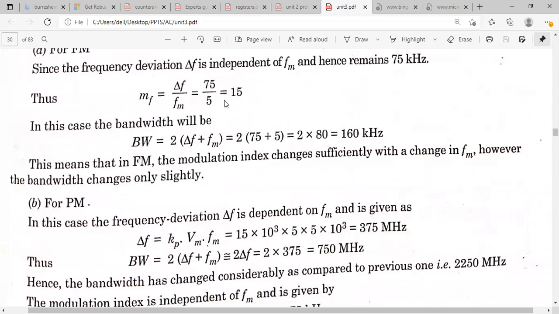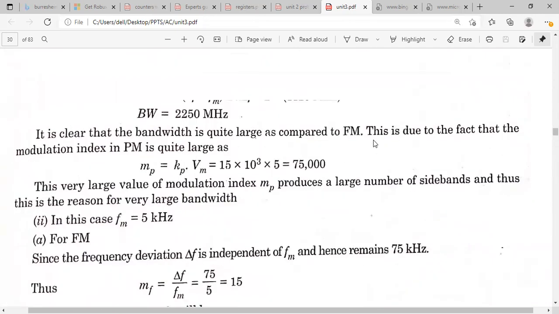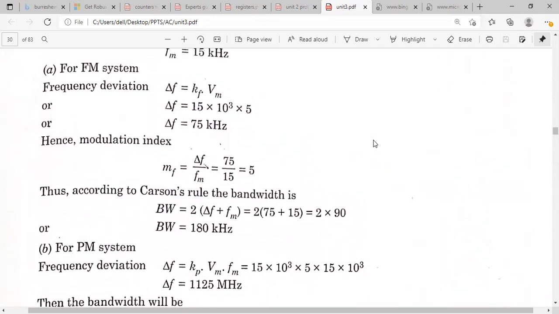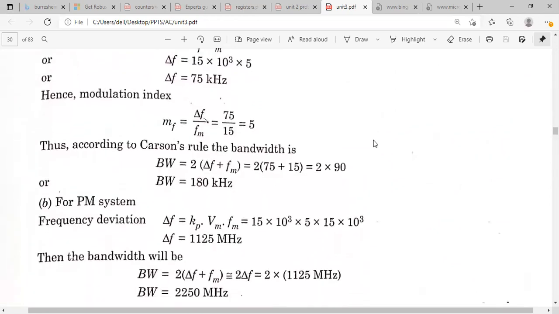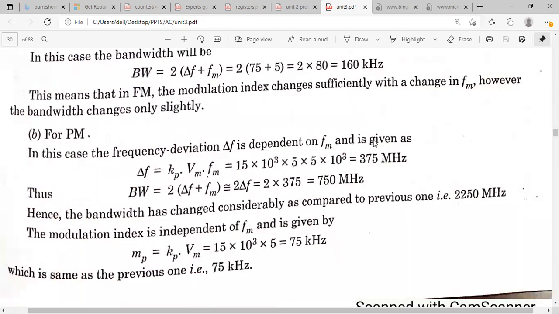If the modulation index is increased, how is the bandwidth here? The bandwidth is equal to 160 kilohertz, and here the bandwidth is equal to 180 kilohertz. So here the bandwidth will be reduced slightly.